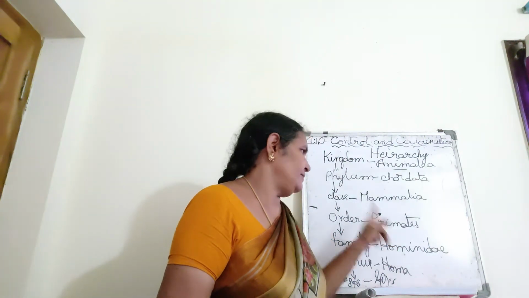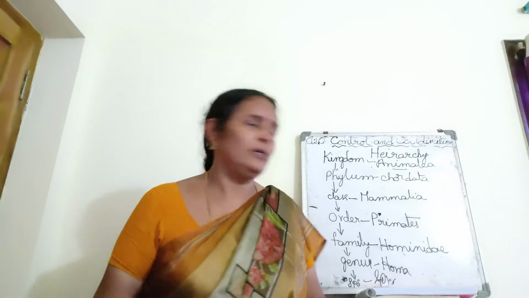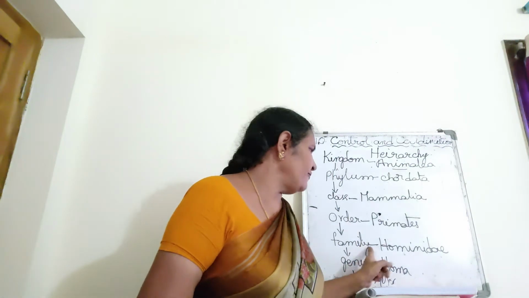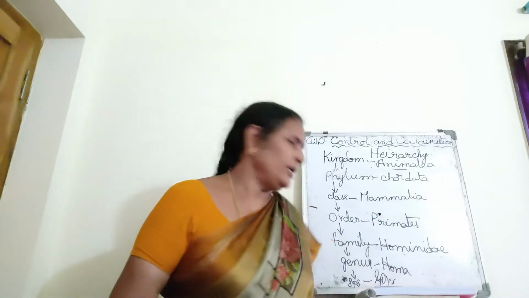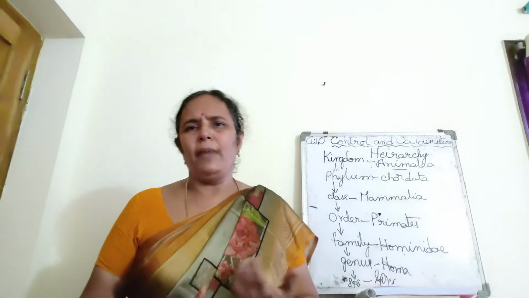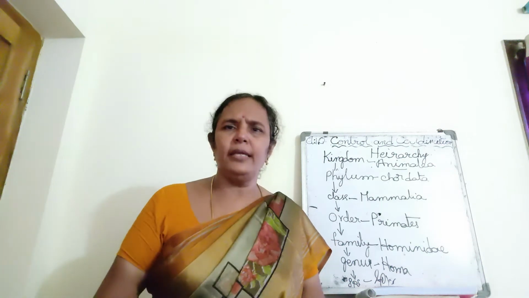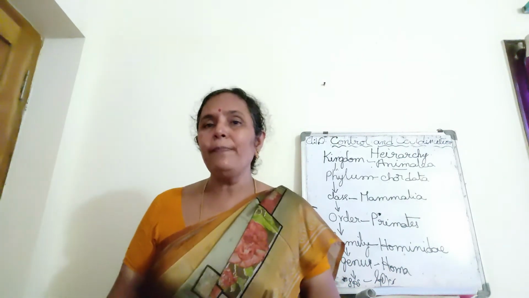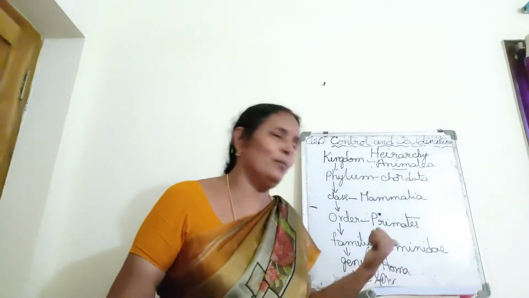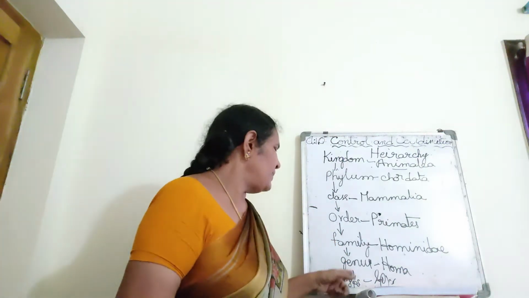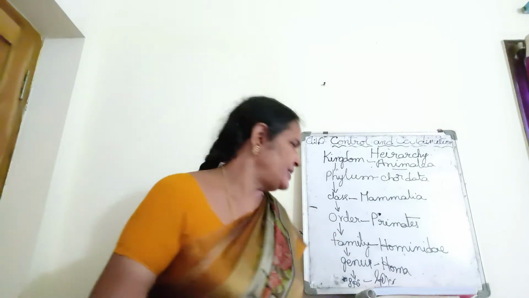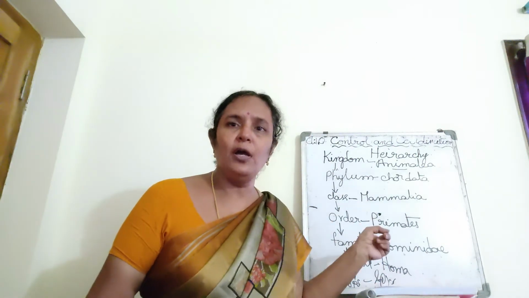But primates are divided based on their food habit. Order Primates. Next, the family Hominidae. Next, genus Homo. In the genus Homo, monkey may be there, chimpanzee, ape, gorilla, all these are grouped along with us, human beings. But the species, all human beings belong to the species Sapiens. That's the hierarchy of human beings.